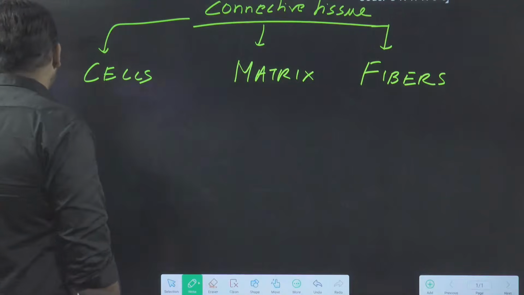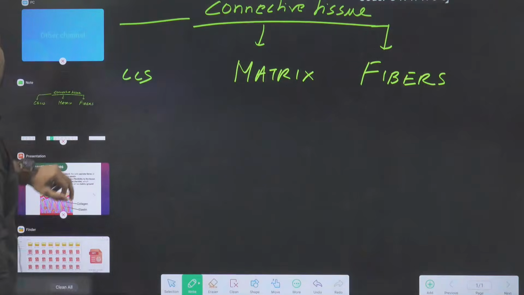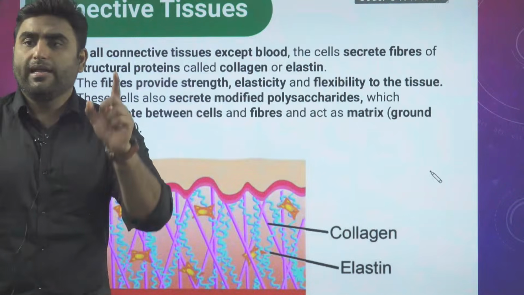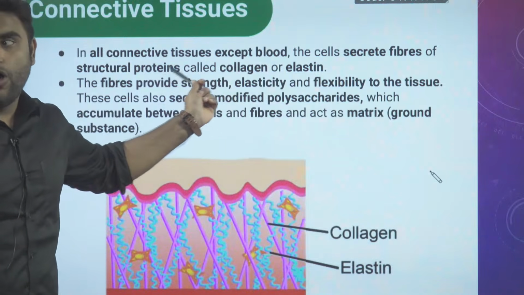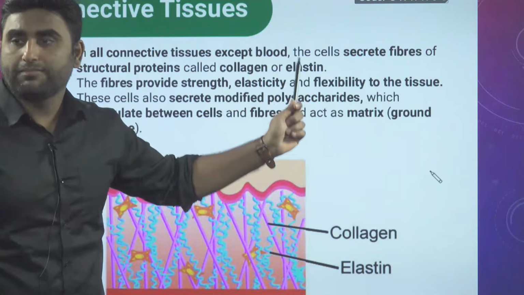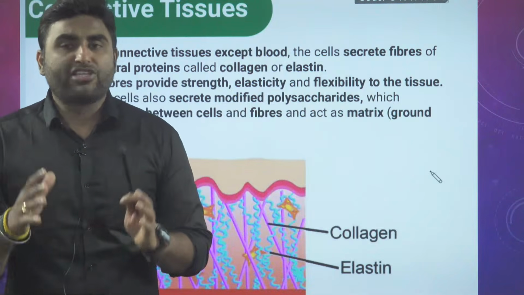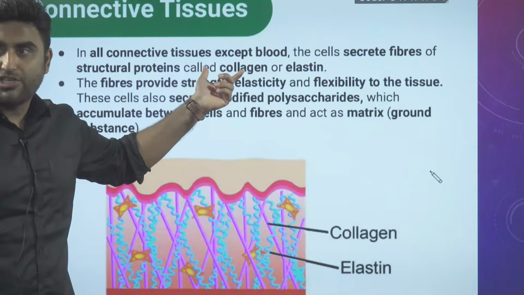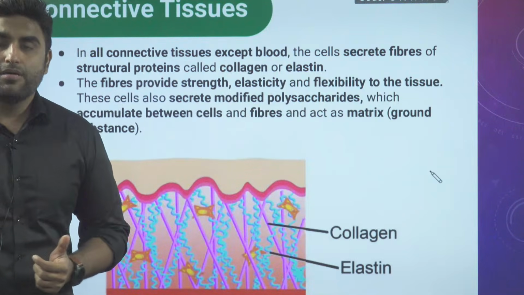Okay? Yes or no, guys? So what is the NCERT line saying here? NCERT says that all connective tissue except blood secrete fibers. And which fibers are present? The fibers present are collagen fiber and elastin fiber.